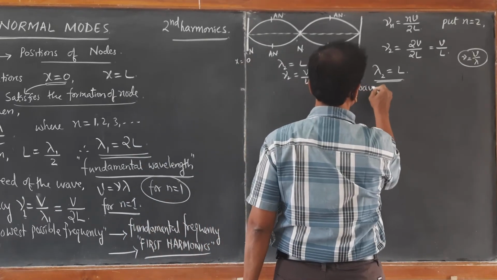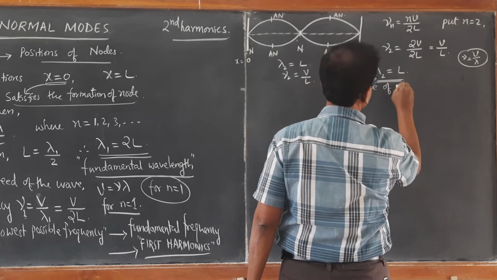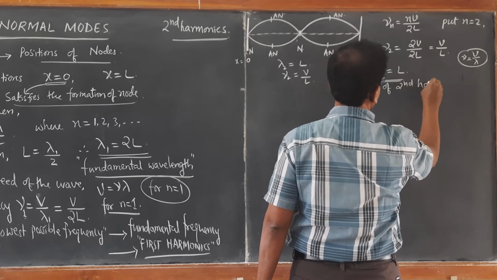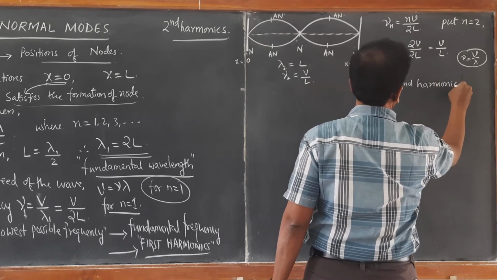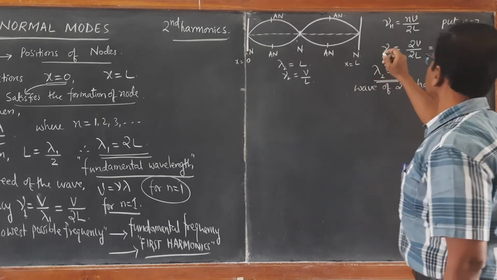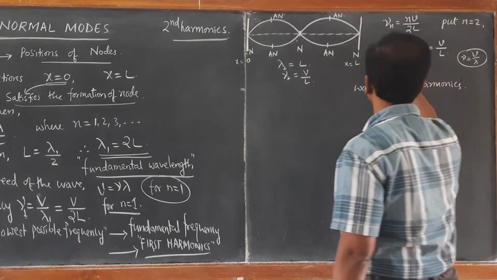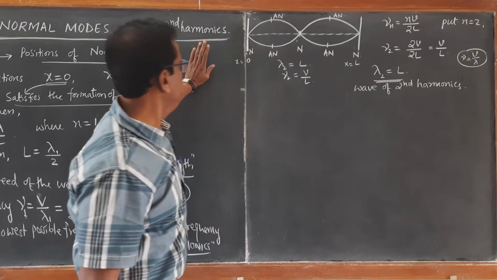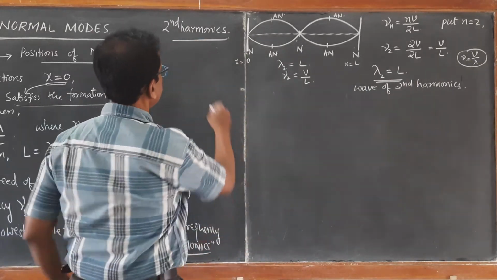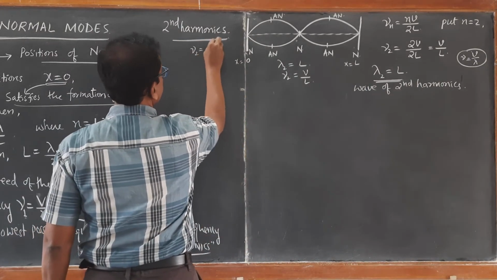Wavelength of second harmonics. And what is this? Frequency of second harmonics. So that's what I will do. Frequency of second harmonics, nu2 equal to v by l.